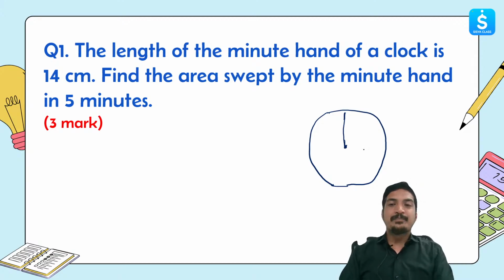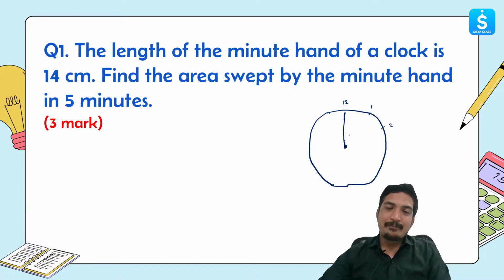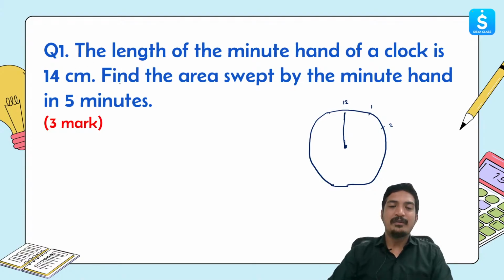Now let's suppose that this is 12, and then we have 1, then 2, but we'll not be worried about that. The question says that after 5 minutes it moves from one position to another. Assuming its initial position was pointing towards 12, its final position will be pointing towards 1. I'll just keep some dotted lines.